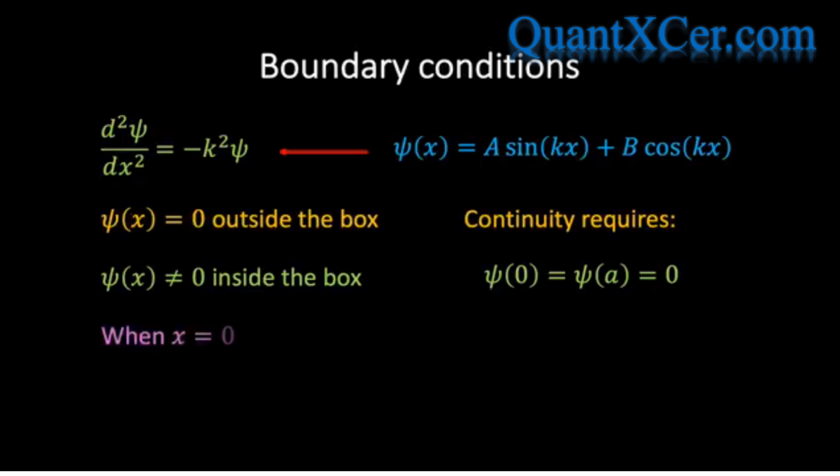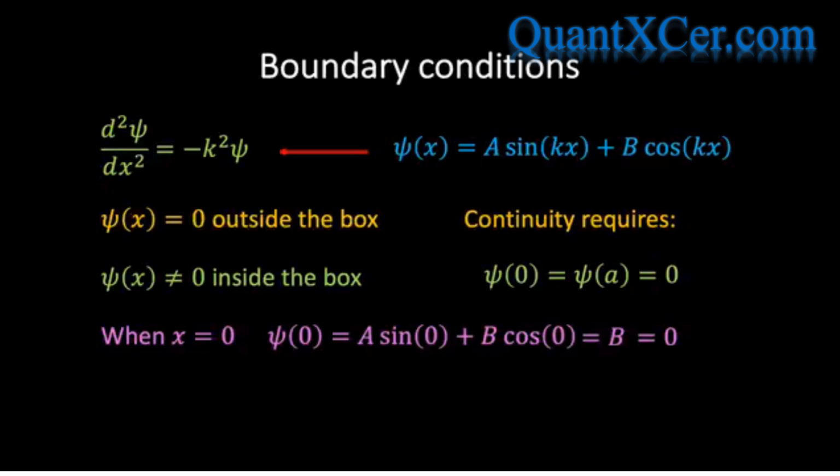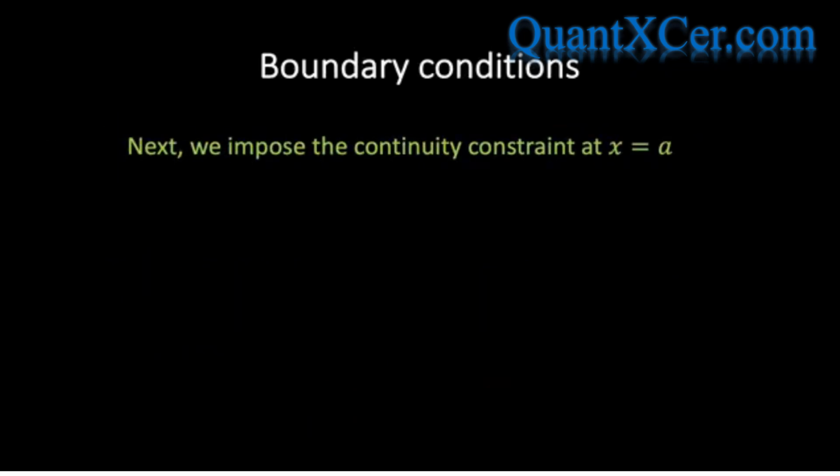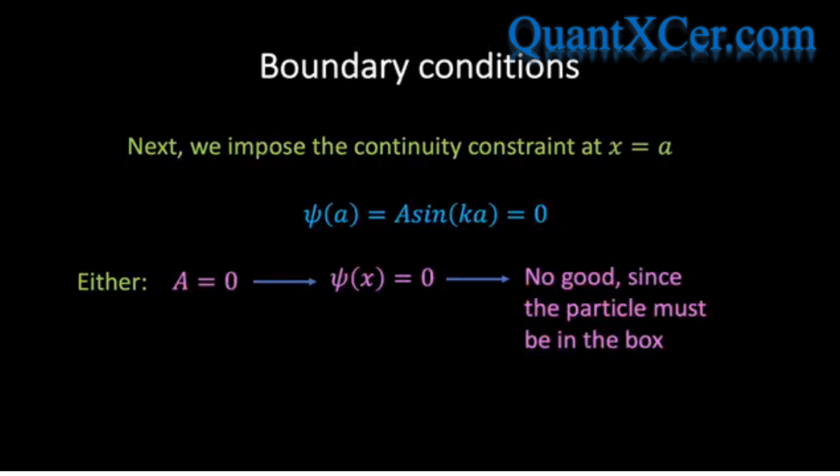Firstly, when x equals 0, we find that A sine 0 plus B cos 0 equals B, and therefore B must be equal to 0. And so finally we can write psi of x equals A sine kx. Next, we impose the continuity constraint at x equals a, and therefore we have that psi of a equals A sine ka, and this must be equal to 0. And so we see that either A equals 0, in which case we're left with the trivial solution psi of x equals 0, or else we have that sine of ka equals 0.